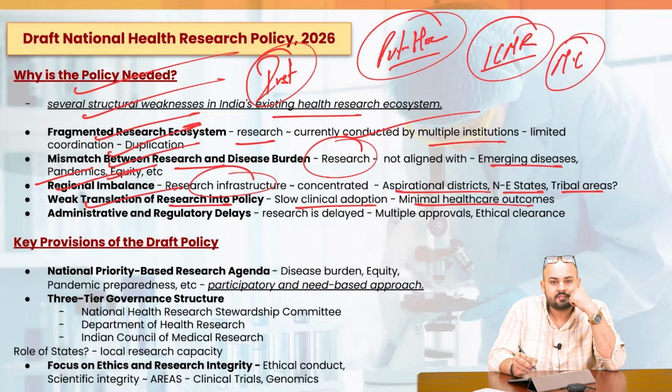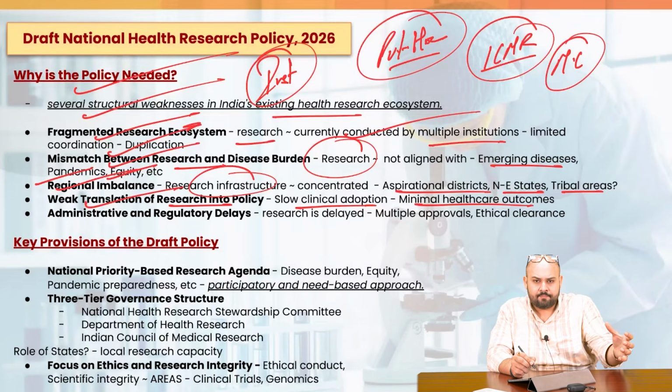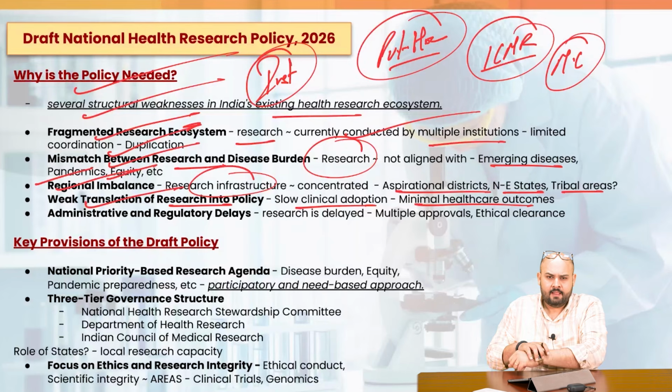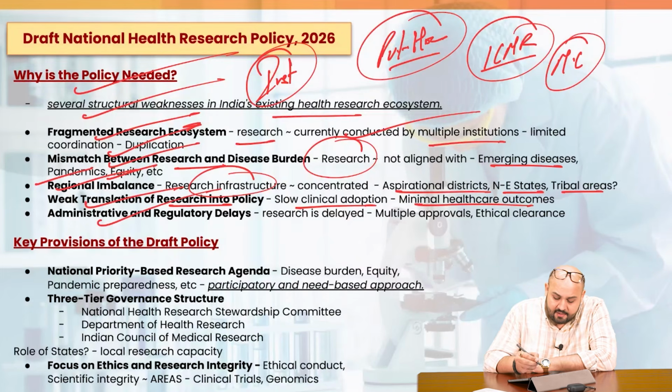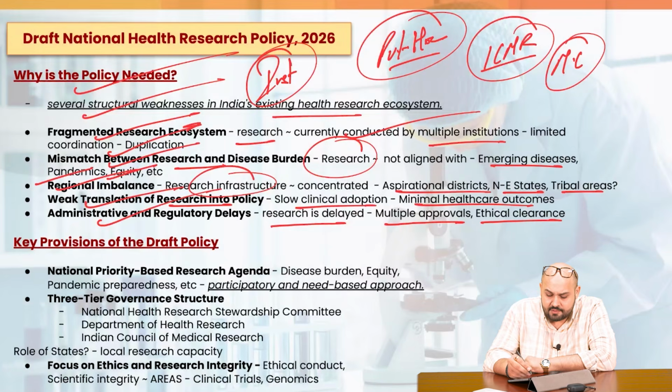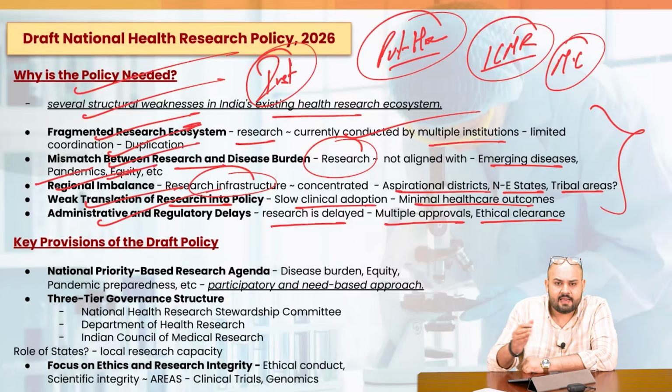Minimal healthcare outcomes. Ultimately, if we are not able to transform the research into a particular product, there would not be any significant change. How would you have the improvement? Then administrative and regulatory delays: research is delayed by multiple approvals, ethical clearances. So this creates a burden. This creates a delay, right?